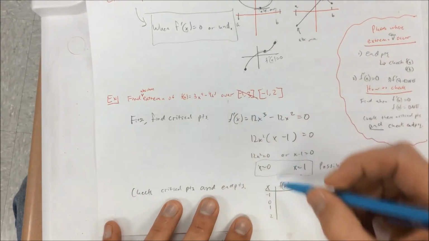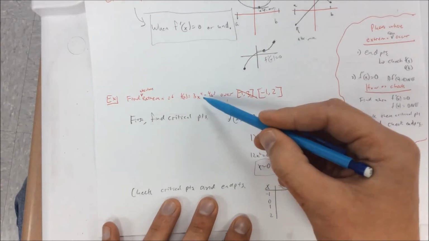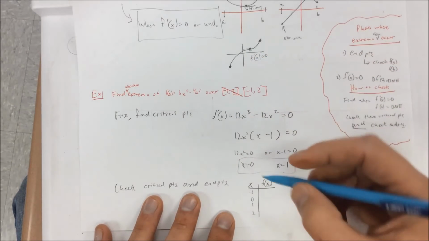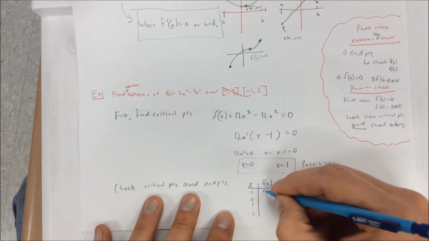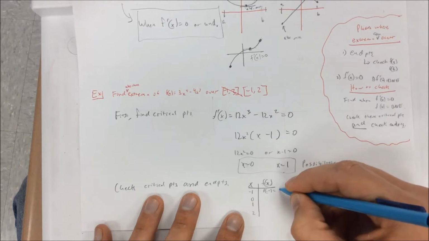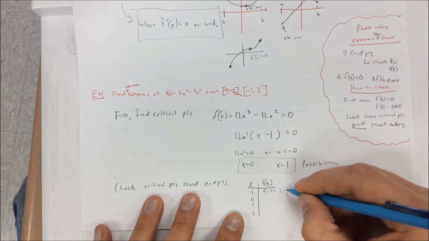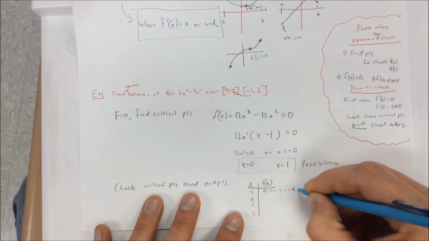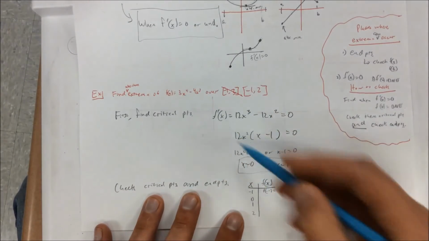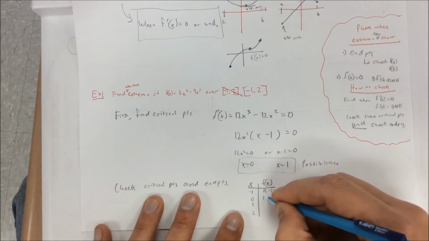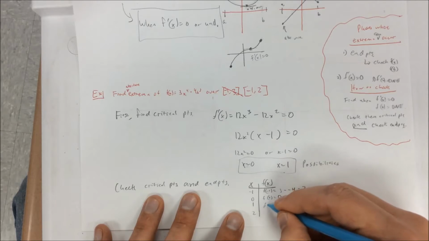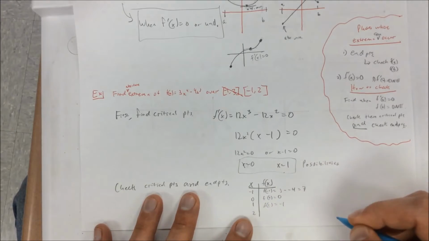So if I plug in -1 into my original function, -1 to the 4th is just 1 times 3. I get 3 minus -4 gives me 7. Plug in 0. No, that's easy. That's 0. F of 0 is 0. Plug in 1. Get -1.